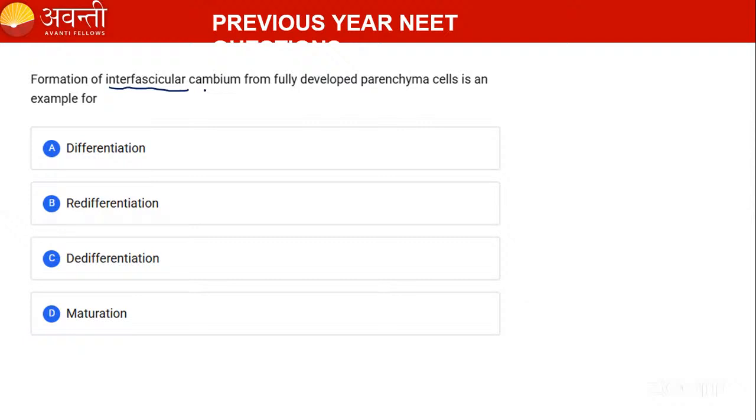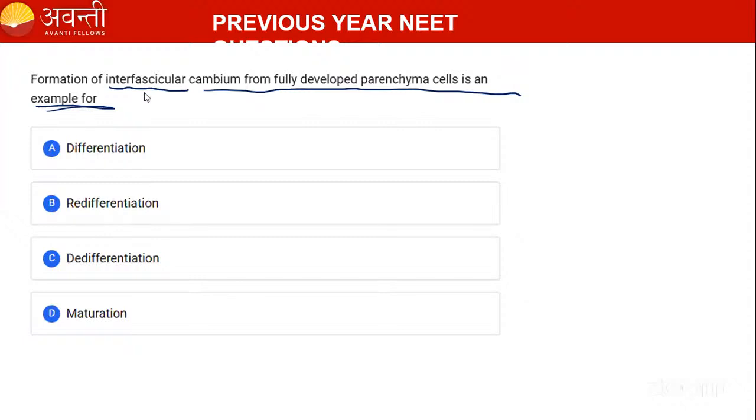The formation of interfascicular cambium from fully developed parenchyma cells is an example of what? Now I have explained it clearly, I will see how many of you answer correctly. If you know the answer, you can give me the answer in the poll. I'm relaunching the question, guys. Poll, kindly answer me. Very good, Neeli.